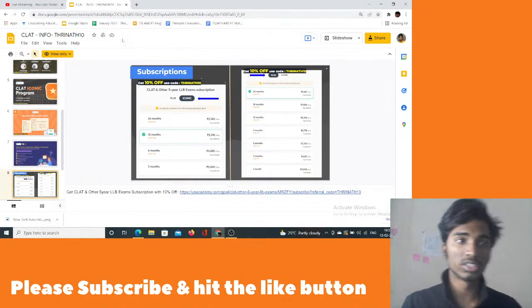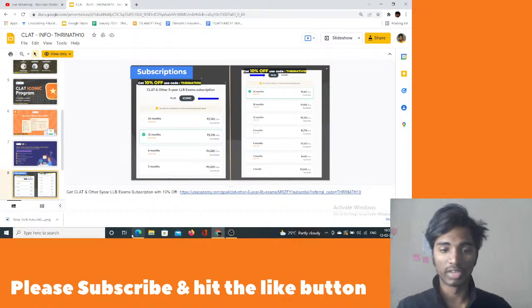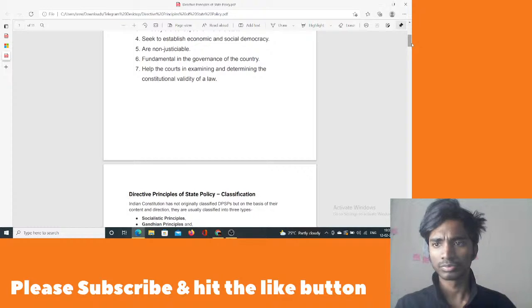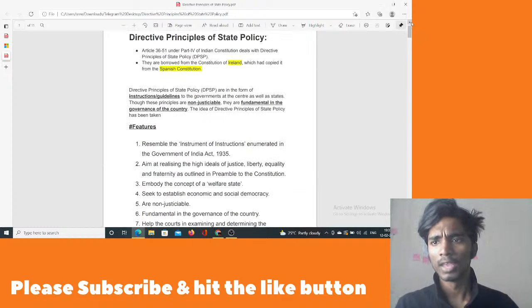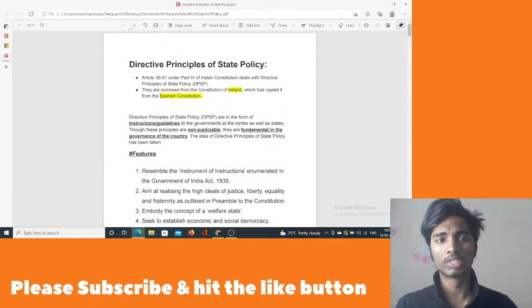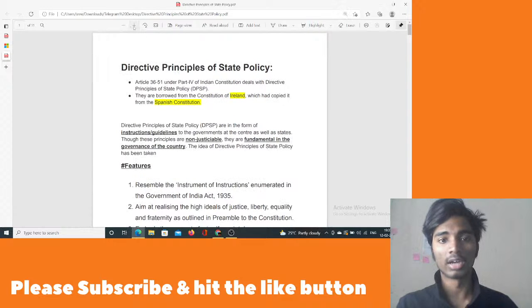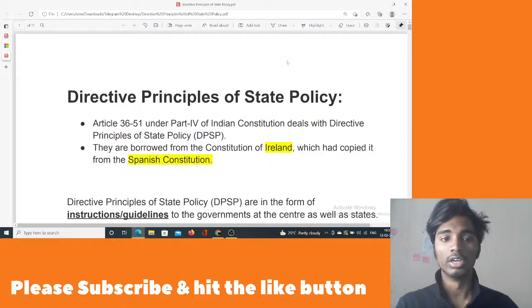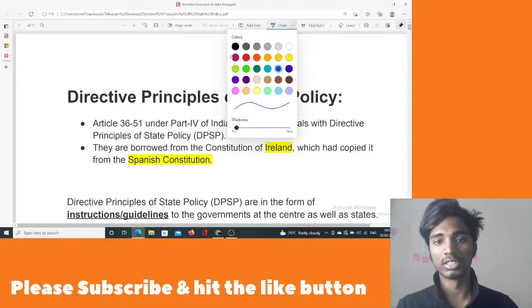So with this note, let us just proceed with today's class where we are going to understand DPSPs. In the previous class, I made an attempt to explain what exactly are DPSPs, and we have also dealt with these things: that DPSPs are dealt under articles 36 to 51.